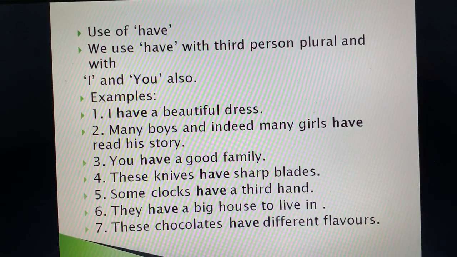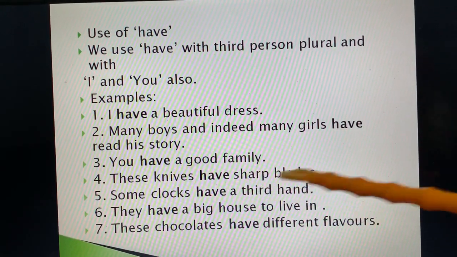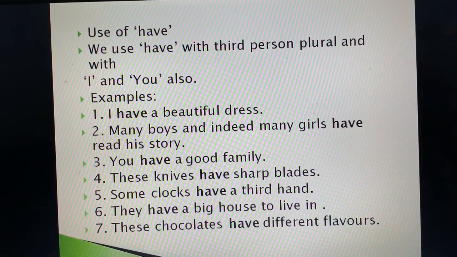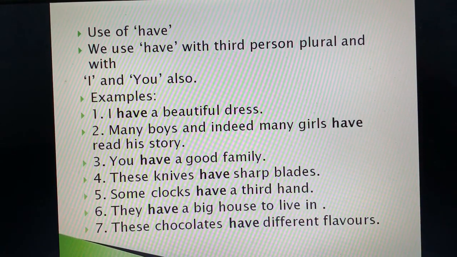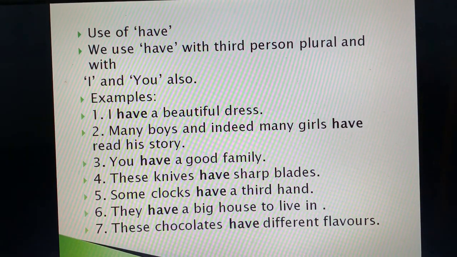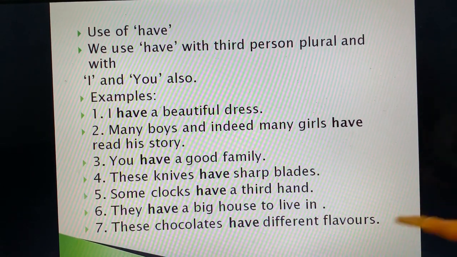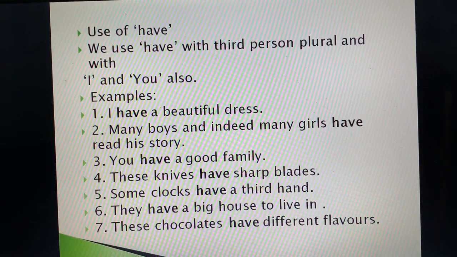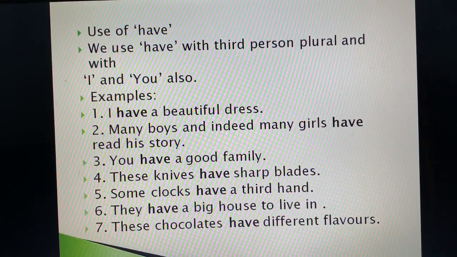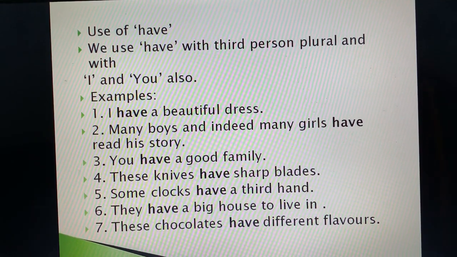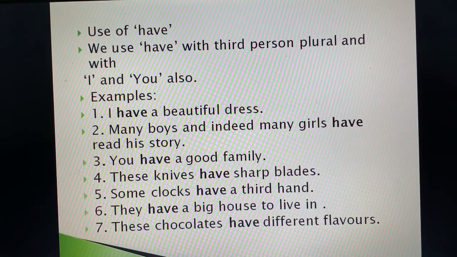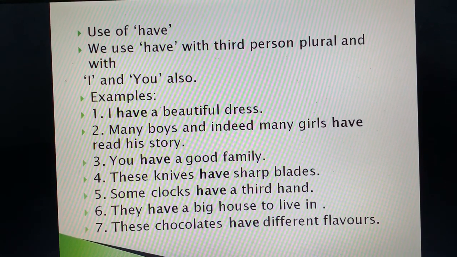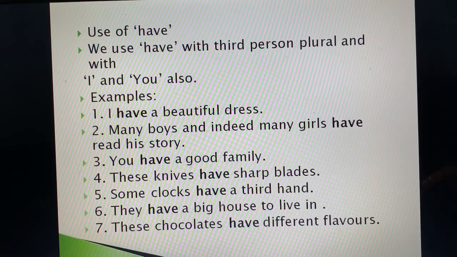You is second person. These knives have sharp blades. Some clocks have a third hand. They have a big house to live. These chocolates have different flavors. I hope you have understood. Now have is used with third person plural and with first person singular and second person.